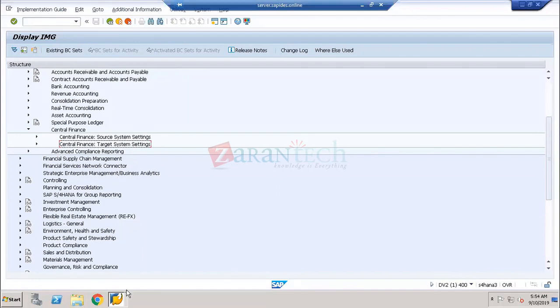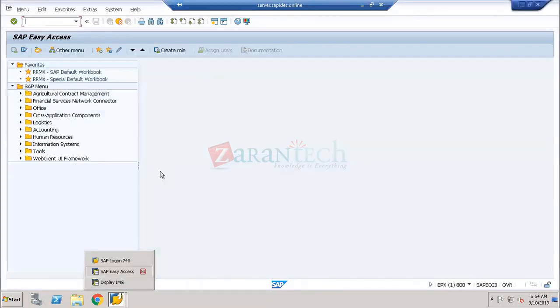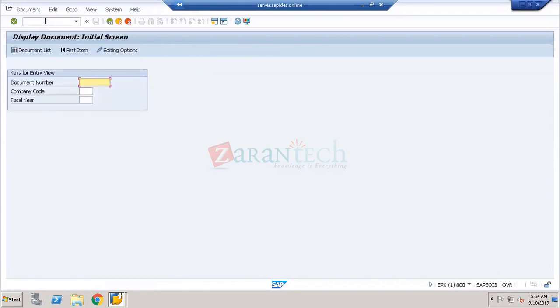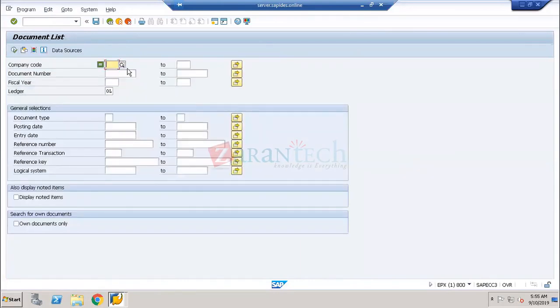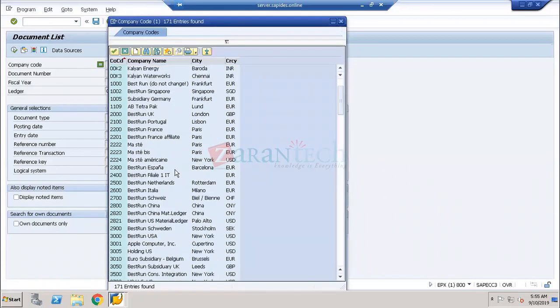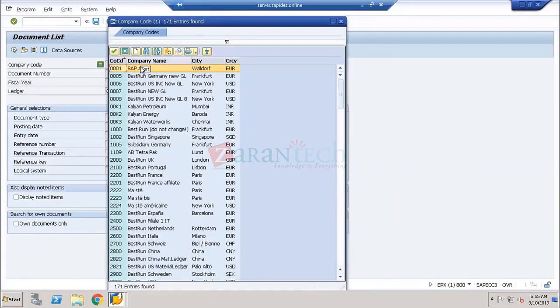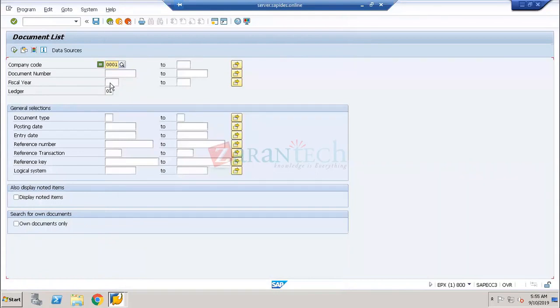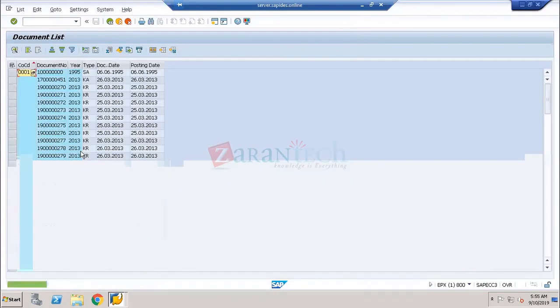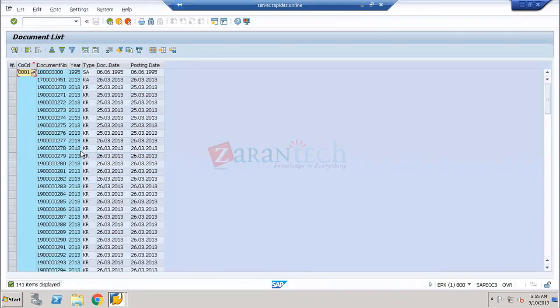whenever I see any kind of document postings in the ECC system, for example, if I go to FB03, this is my ECC system. When I want to see some documents for one company code, for example, I'm selecting company code 0001. So I'm just executing. So these are the documents I posted in the source system.